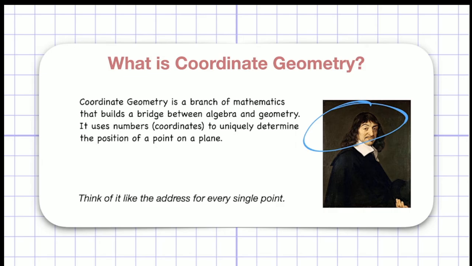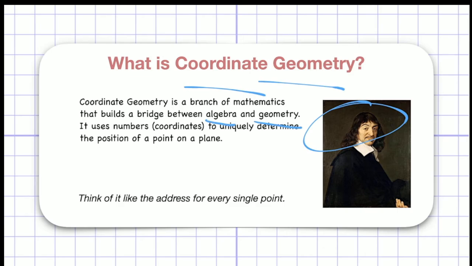So he got a question: how can I give the location of this fly at any point to another person? So he did some research work on it, and finally he invented a new branch of mathematics, that is coordinate geometry.